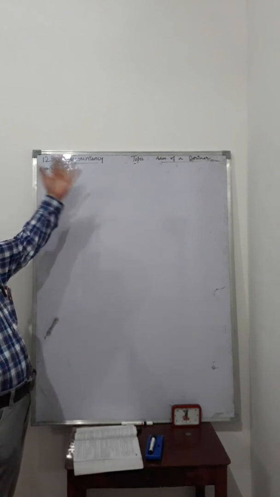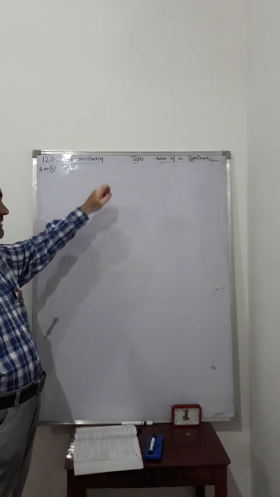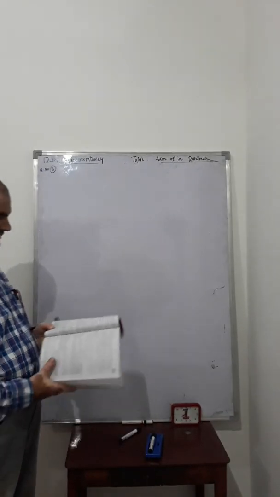Today we are going to discuss question number 8 of chapter 6 and our topic is admission of a partner. Let's see the question first.